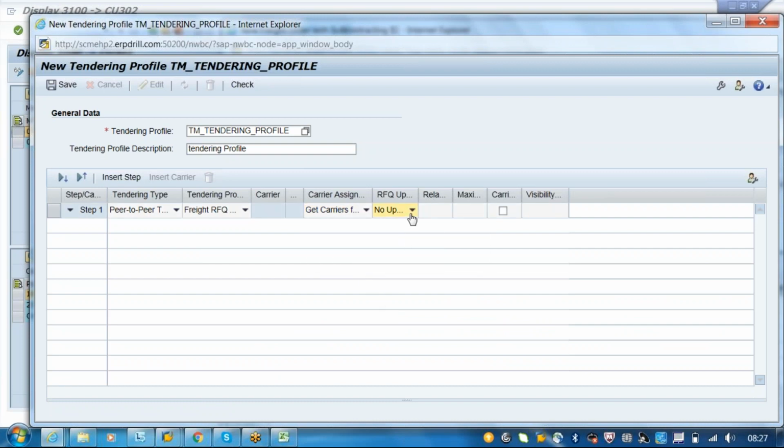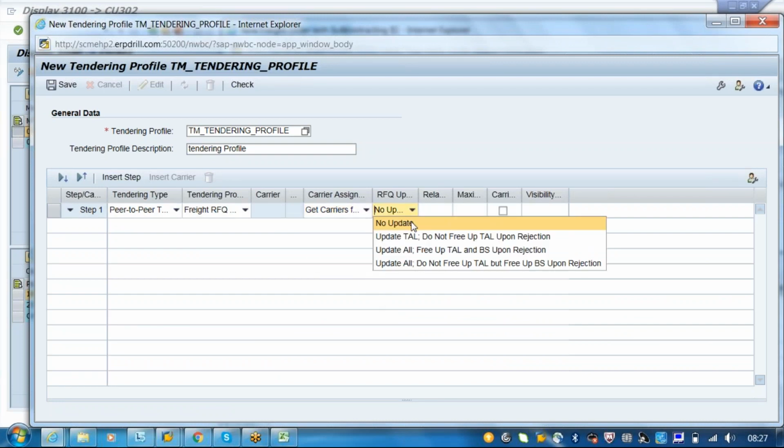And RFQ update: no update is required. That means whatever RFQ you send, it cannot be updated. So it will be strict. For example, if you want to add 10 more quantities, or change a date, or add some Incoterms, or add some text, you cannot update it. So it's saying update only, do not free up to TAL upon rejection.